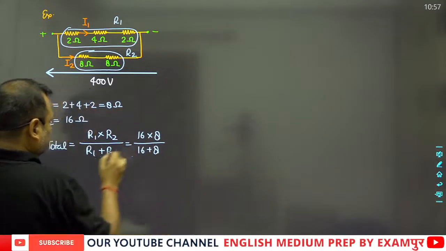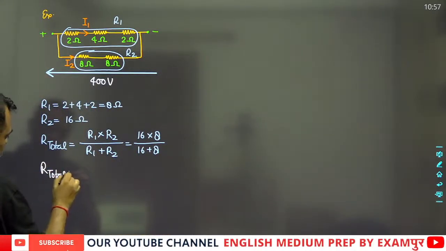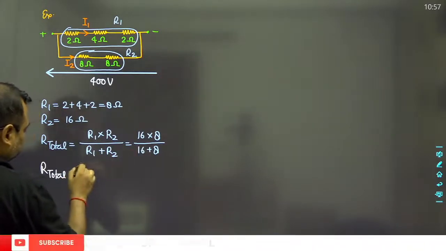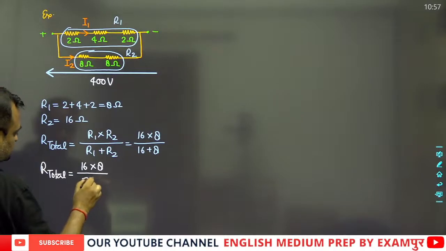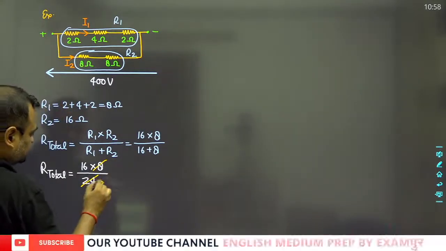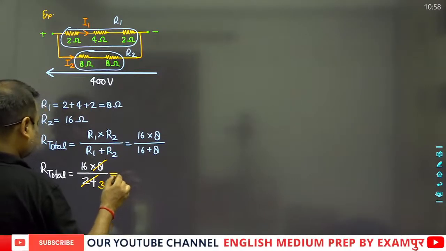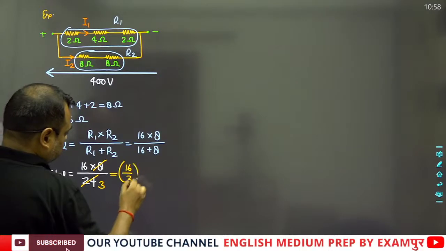So this will be equal to what? R total will be equal to 16 multiplied by 8 upon 24, which is cancelled by 3 times. So the total answer will be equal to 16 by 3 ohms.